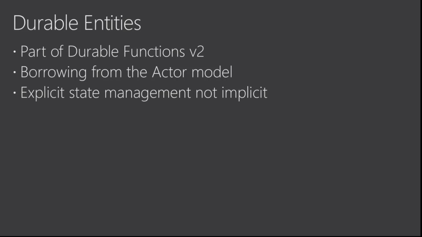This is fine for the stuff that we've seen in those demos where we've just used really primitive things like strings passing around. But if you've got a complex object, then it starts becoming a problem. If you've got a really big object, then you're storing a really big object, but did you need to store it in its entirety? Maybe you didn't. Or if you wanted to have multiple things stored against that workflow, it's actually quite difficult. Instead, because you have to be a lot more explicit about what gets stored in the underlying state management, durable entities gives you a lot more power in terms of what is stored and what isn't stored.